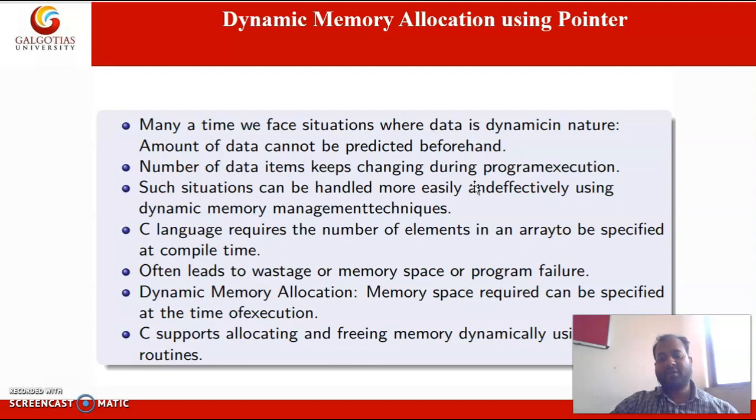Since int takes 4 bytes and we are storing only one element in the array of size 100, 99 elements are empty and that is occupying 4 bytes each. So 99 into 4 will be wastage.